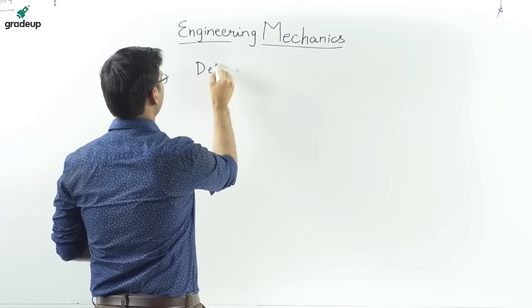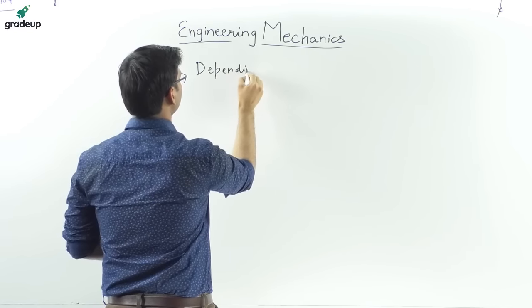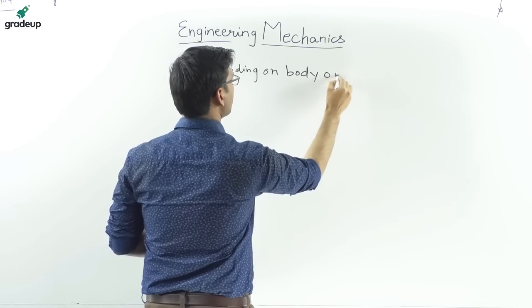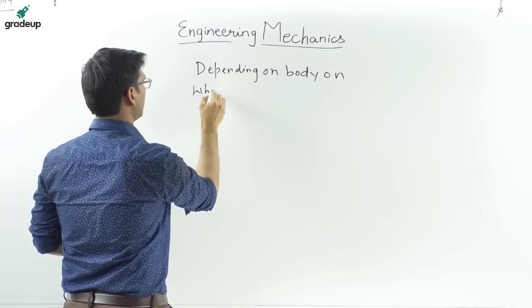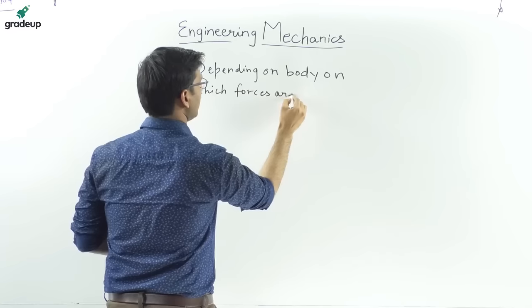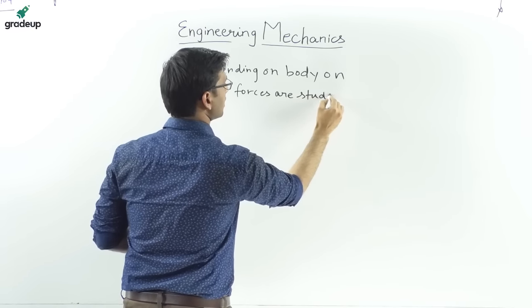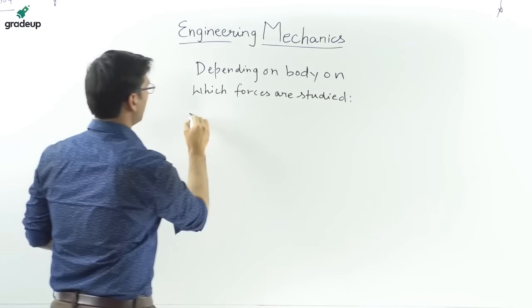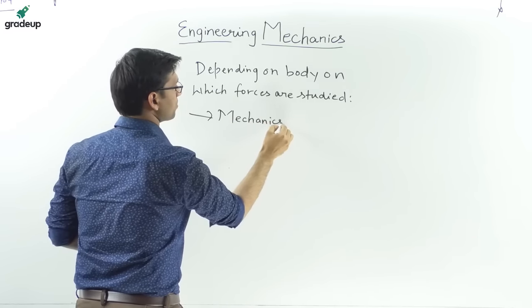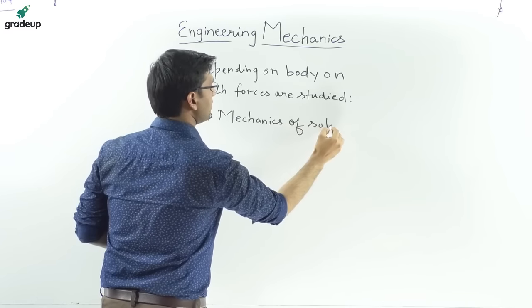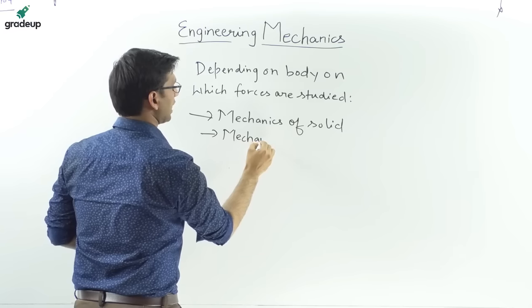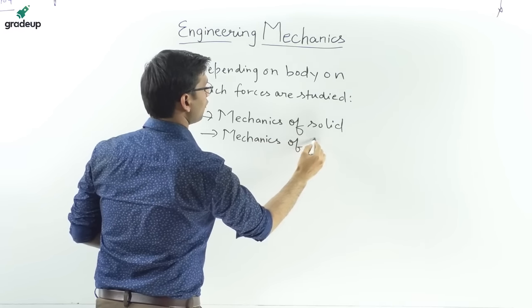Depending on the body on which forces are studied, mechanics is classified as mechanics of solid and mechanics of fluid.